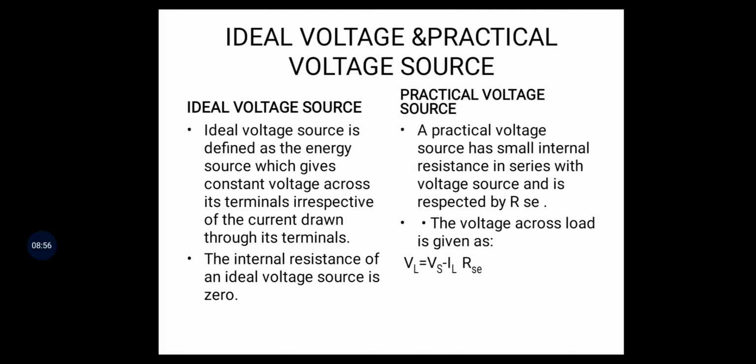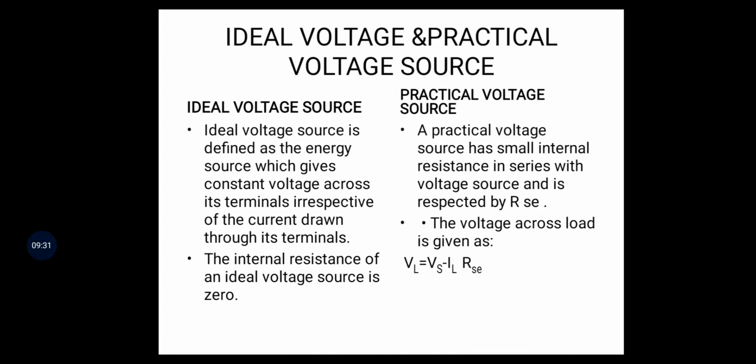What is meant by ideal voltage source? Ideal means it does not practically exist, but we assume the characteristics of the ideal voltage source. Practically, when we design any circuit or any device, we want to achieve the ideal characteristics. Then if we reach near to the ideal characteristics, it is a good device or a good source.